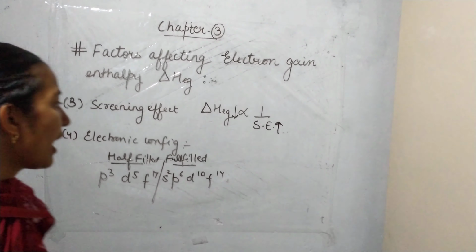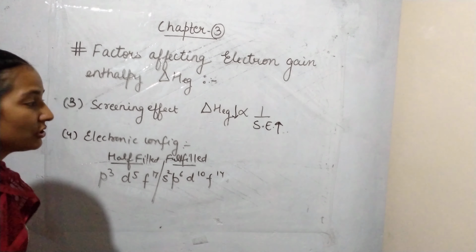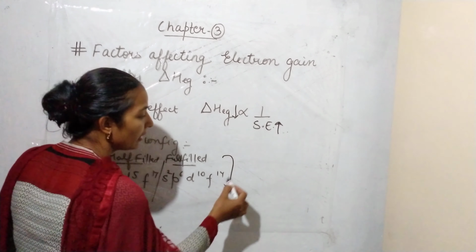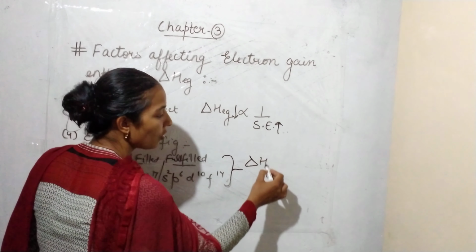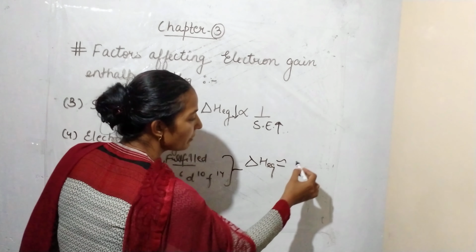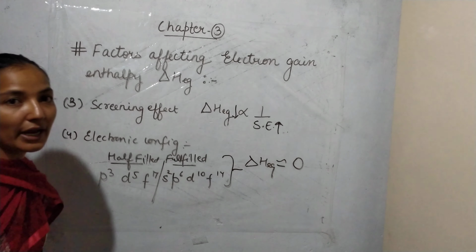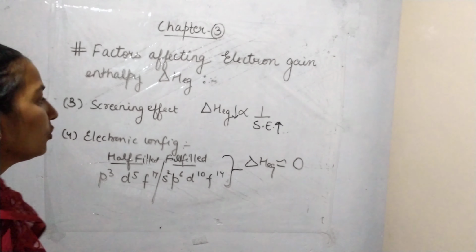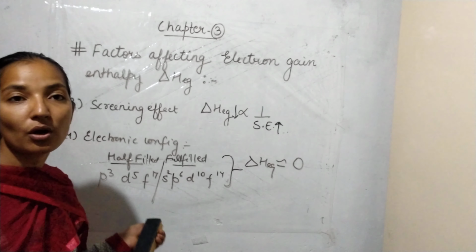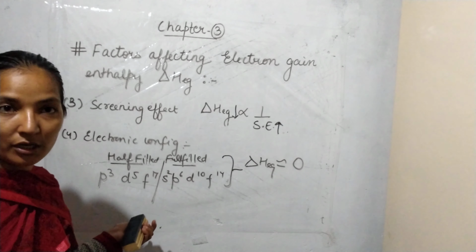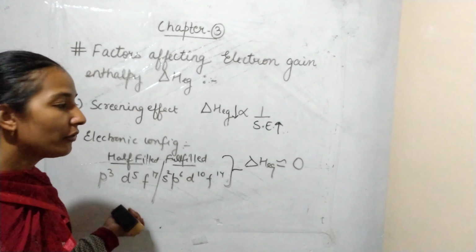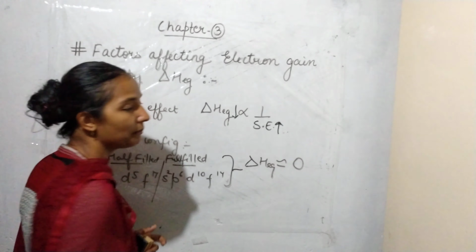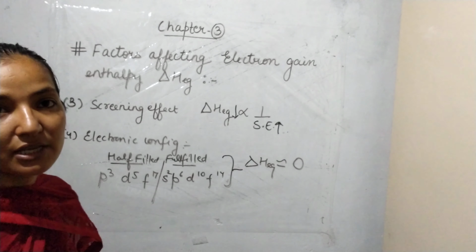So that means they have a large amount of positive energy, and of course, if any fulfilled orbital is there, then all those orbitals have approximately zero or positive electron gain enthalpy, because the atom is not willing to add the electron to its shell, since it is already stable. So that's why their electron gain enthalpy is approximately 0.